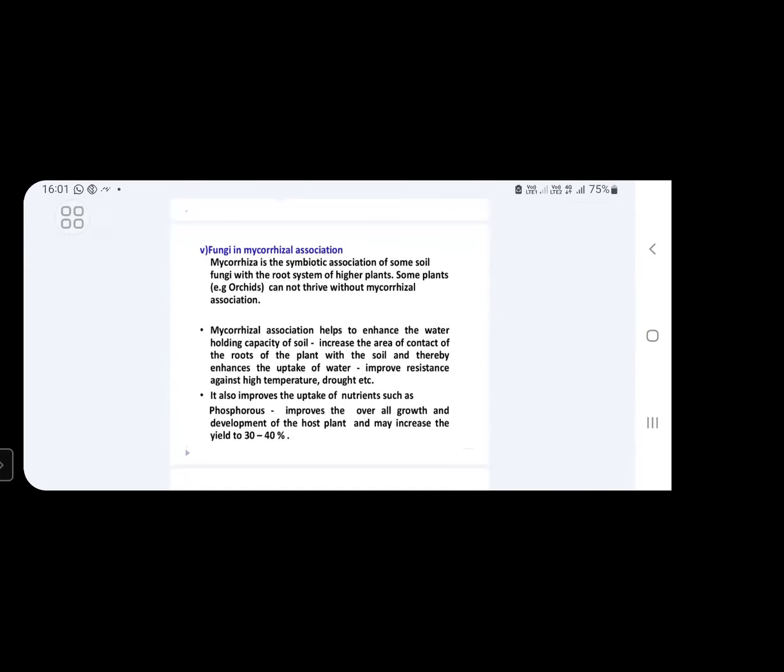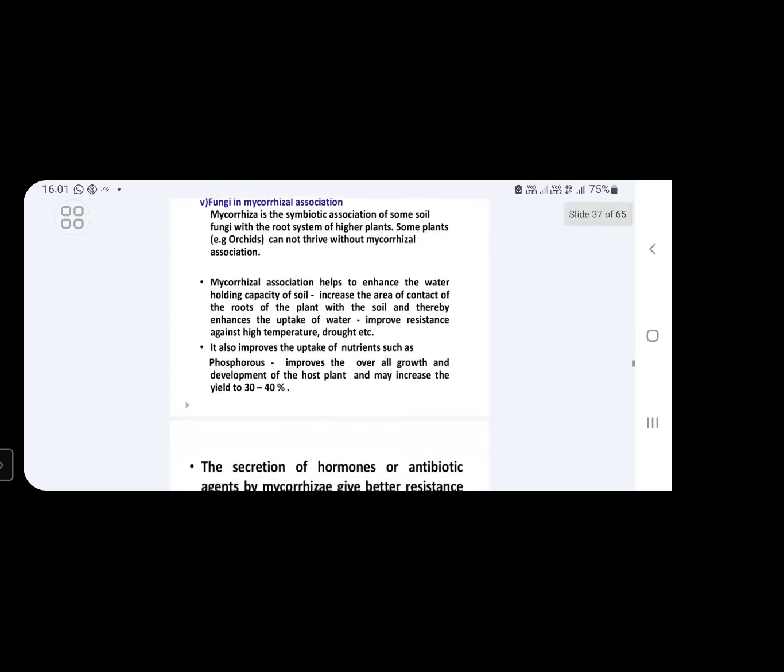For example, phosphorus, which improves the overall growth and development of the host plant and may increase the yield up to 30 to 40%. Next, because of the formation of this mycorrhizal association, the plants will get resistance against high temperatures and drought conditions also. This kind of benefit we also get by this mycorrhizal association.